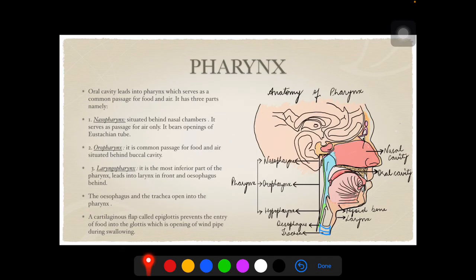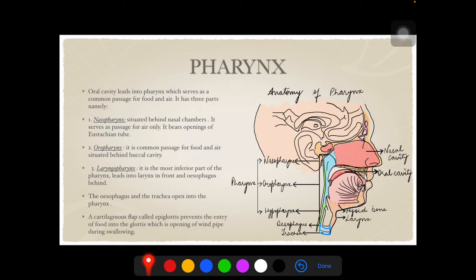Pharynx. The oral cavity leads into the pharynx, which serves as a common passage for food and air. It has three parts, namely nasopharynx, oropharynx, and laryngopharynx. Nasopharynx is situated behind the nasal chambers. So these are your nasal chambers, and nasopharynx is situated exactly behind it. It serves as the passage for air only.